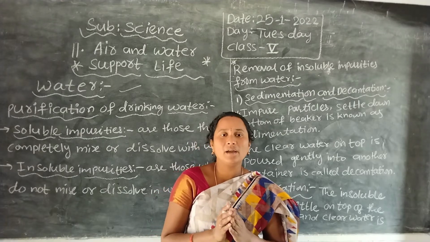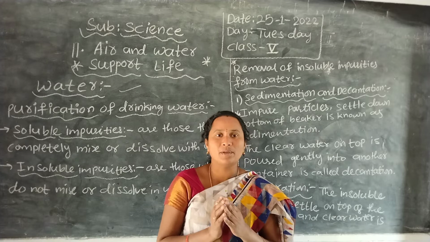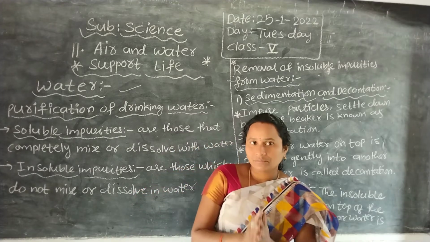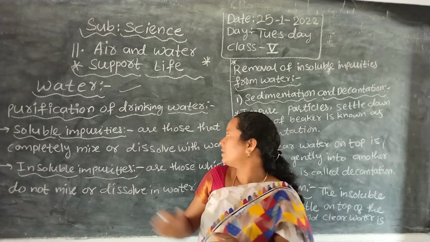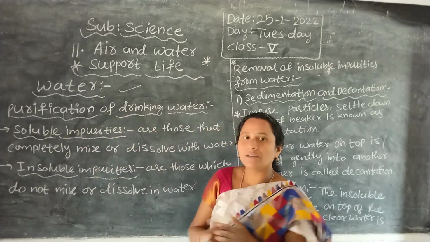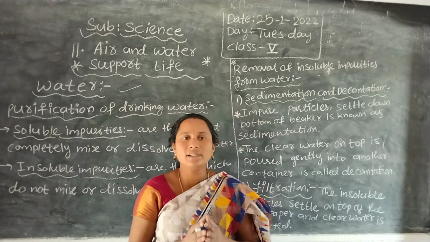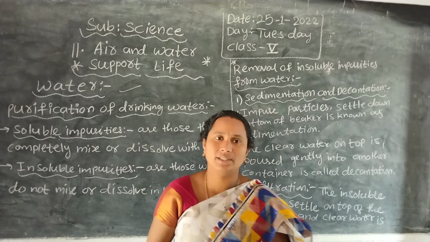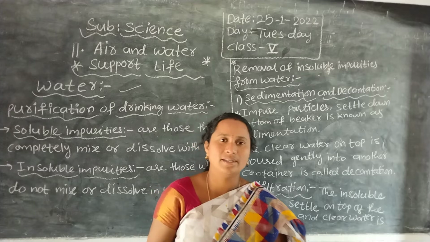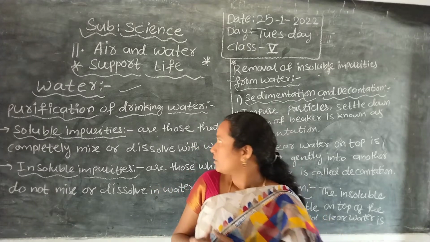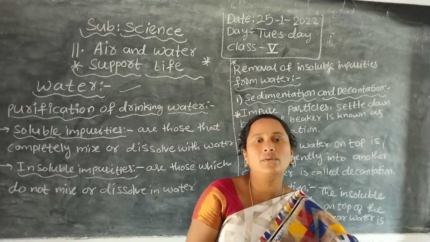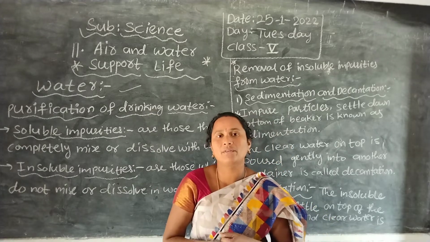It contains some germs and impure particles. In this session we are going to discuss some purification methods for drinking water. When we drink contaminated water, we suffer from diseases like cholera, typhoid and dysentery. So we must purify the water before drinking it.